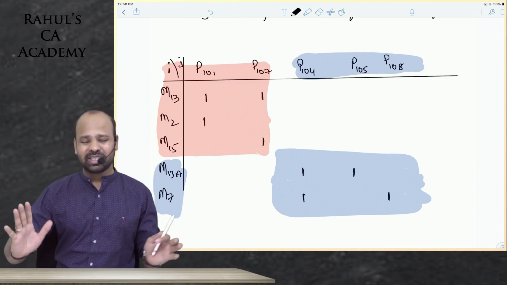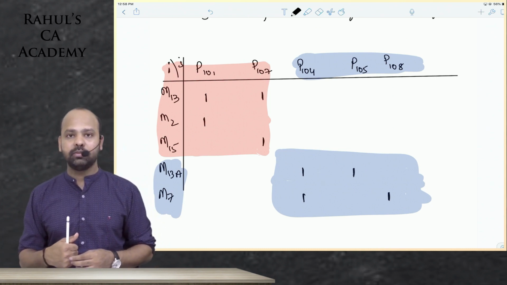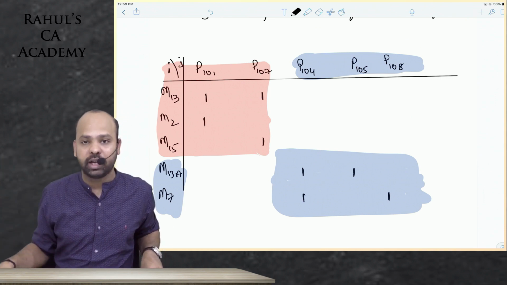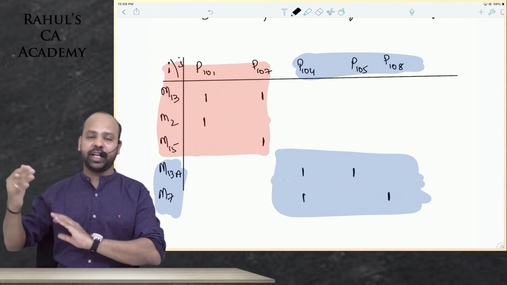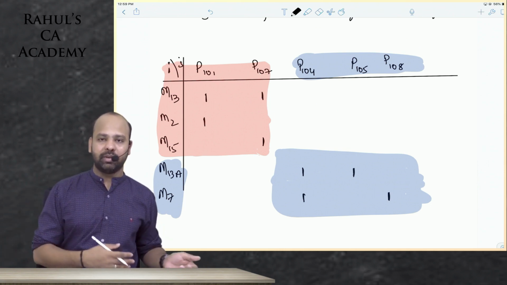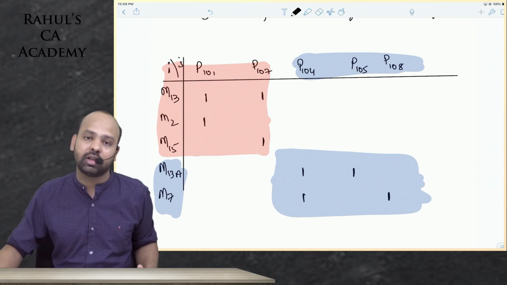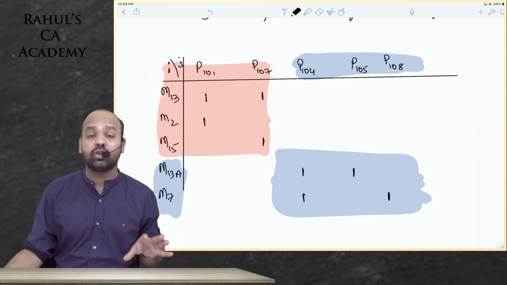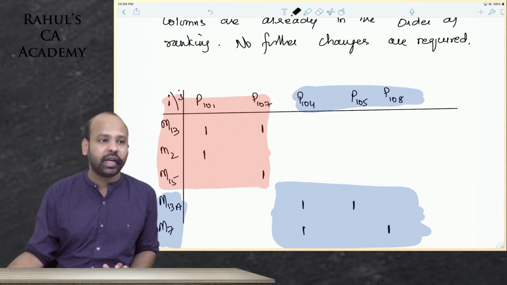So there are simple steps involved guys here. You first assign binary weights either to rows or columns. If you have assigned binary weights to columns, this is what we did. We compute decimal equivalent for every row, rank them on the basis of decimal equivalent. Once you rank them, you will interchange those rows guys. Then again repeat the process: assign binary weights, compute decimal equivalent, rank them. Keep doing it till there is no further interchange in rows and columns required. Once you do that, you know that you've arrived at your working cells. This is how you will identify this part.